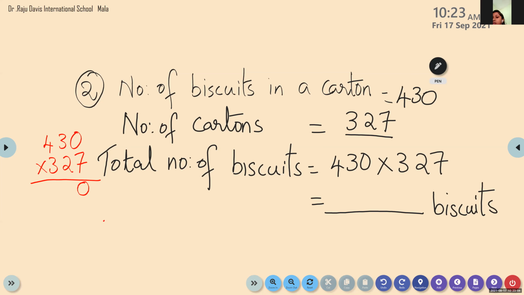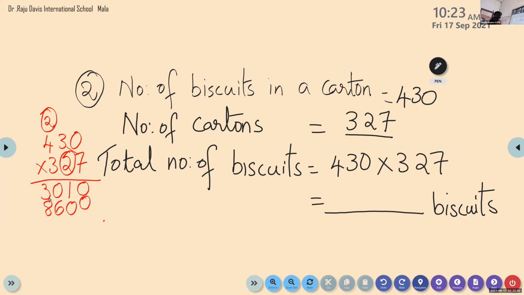Second row, we are going to start by multiplying with the 2. So we start with 0. 2 into 0 again, 2 into 0 is 0. 3 twos are 6. 4 twos, 4 into 2 is 8. Okay, so we finished.